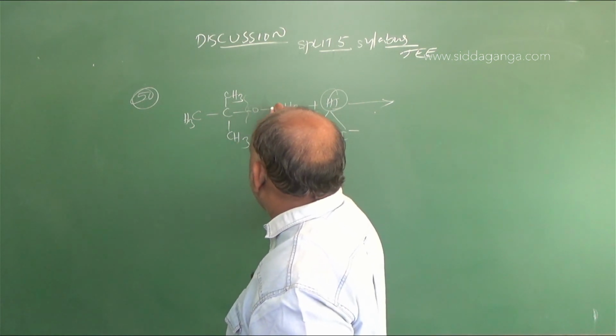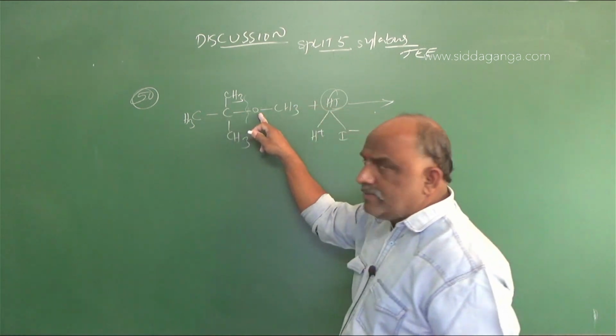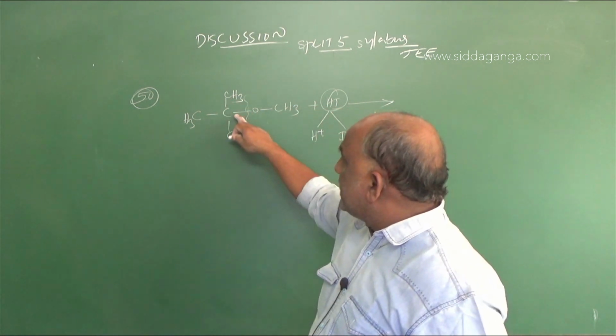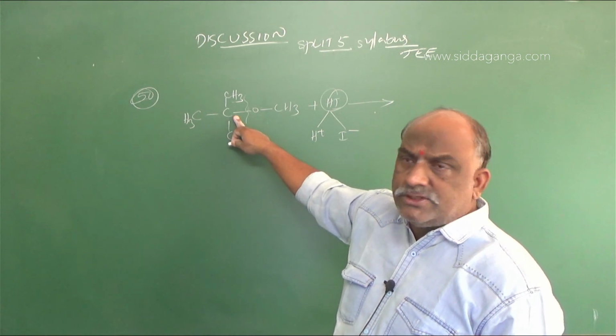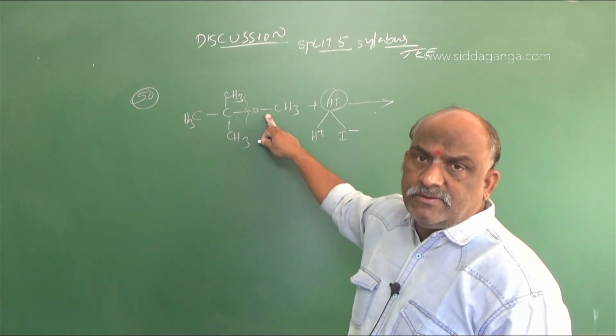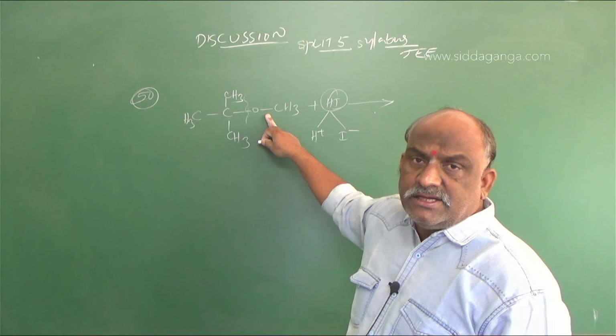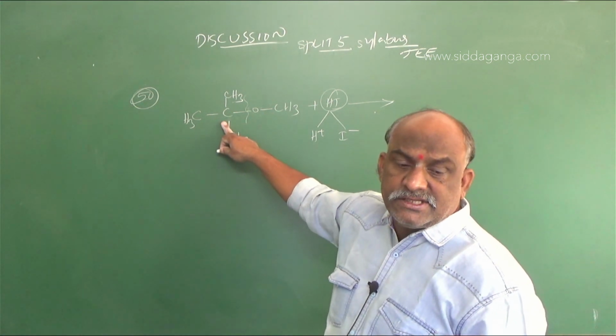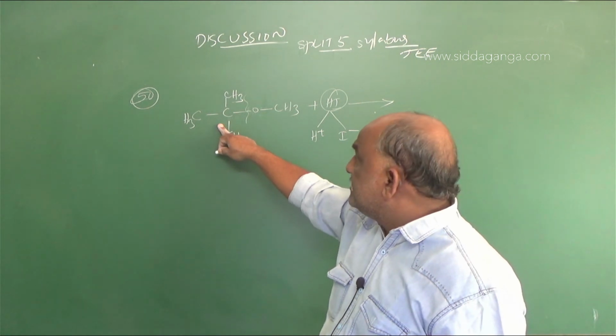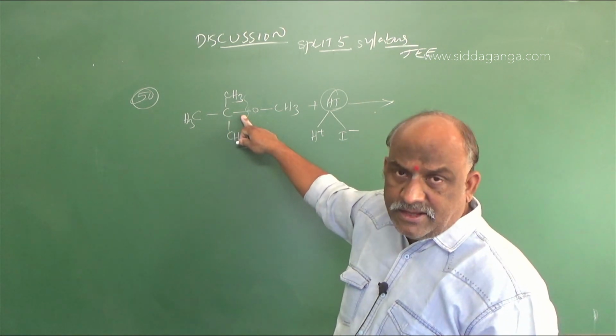If you break the C-O bond here, this gives a tertiary carbocation. Tertiary carbocation is more stable, and tertiary butoxide is least stable. So on the basis of the stability only, you have to break here.